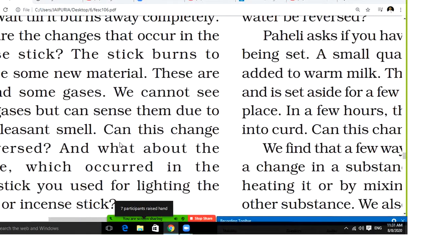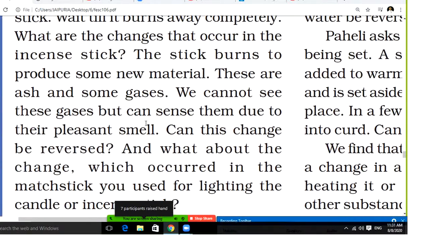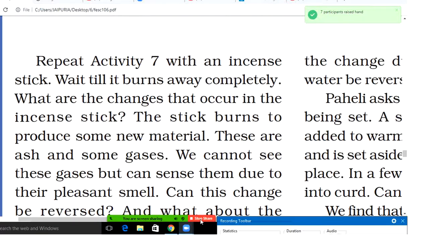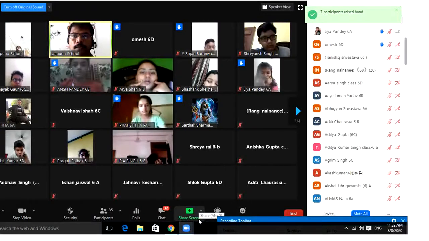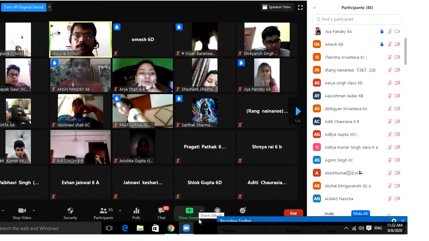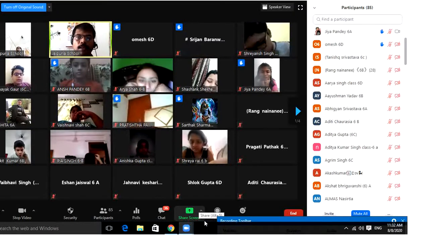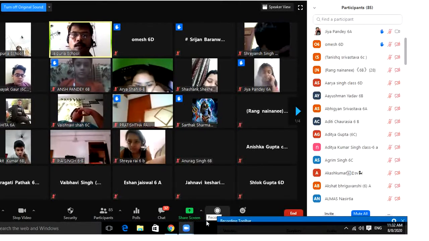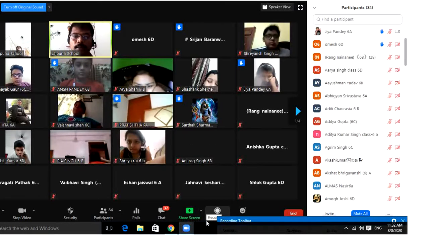And if I talk about some more changes, in this activity everybody has an incense stick, agarbatti. So all of you burn the incense stick you use every day in worship. All of you bring it and burn it, but you must take the precaution of asking your parents, and then put it to one side.